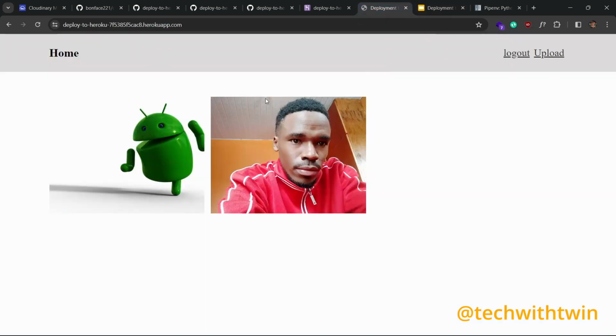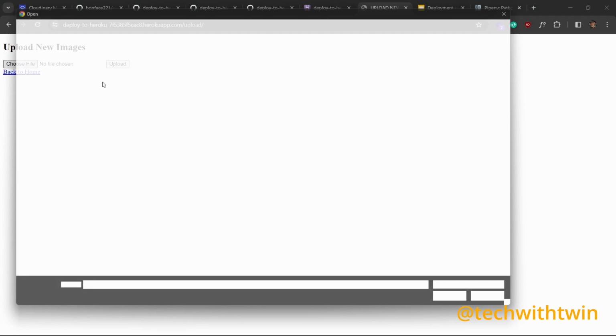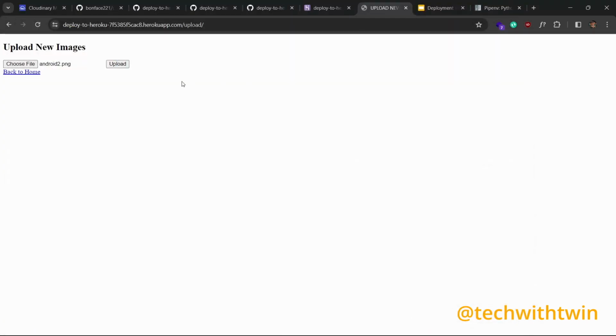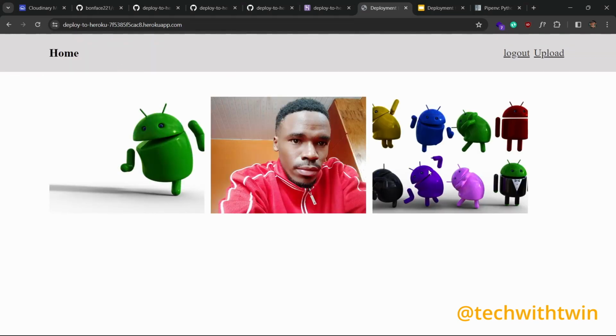It will have authentication in it, and what it does is help us upload new photos. Let me upload this one. Upload new photos in this application, and then you can see that photo here. So you can see the photo is here. We have a Heroku domain here, so that's what we are going to be building.